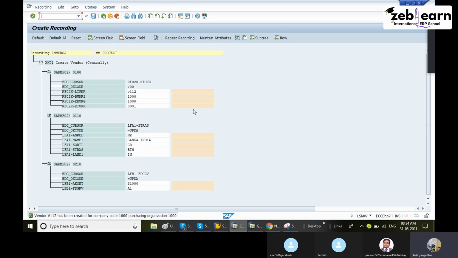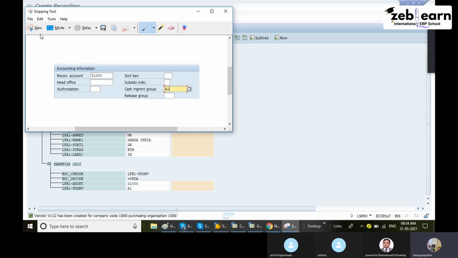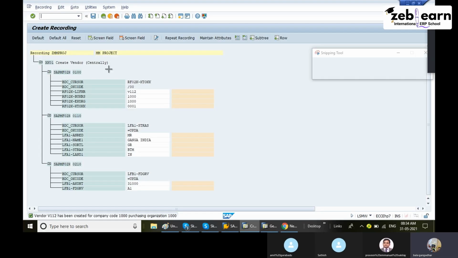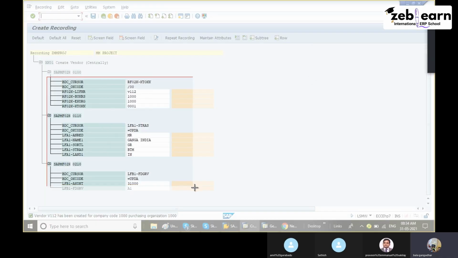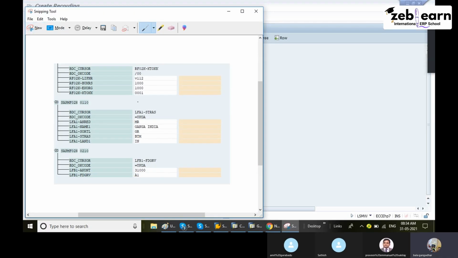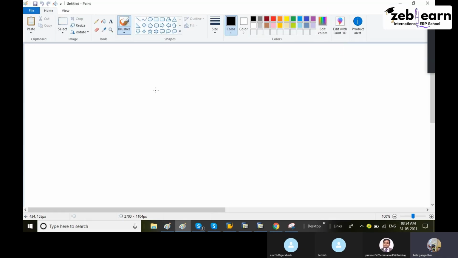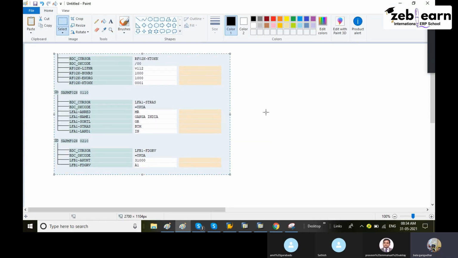Here, this screen is important. This we can call the mapping screen. Here I will select all the fields and paste them into another file. I will open one more paint because I need this data also. Why I need it is because I require the sequence information, which field this is, the field name. That's what I pasted here.